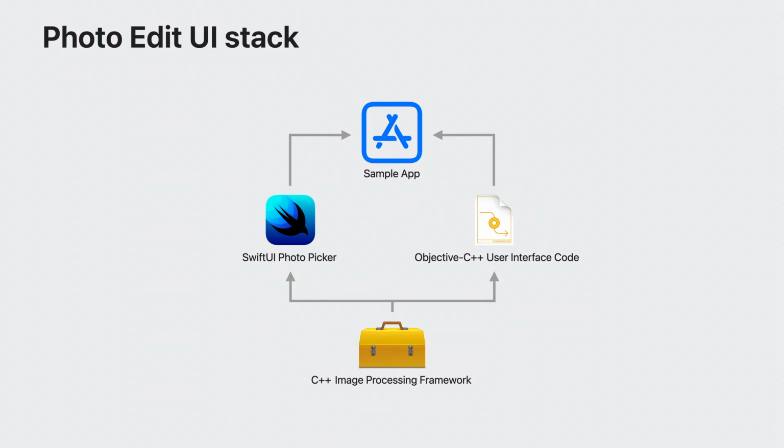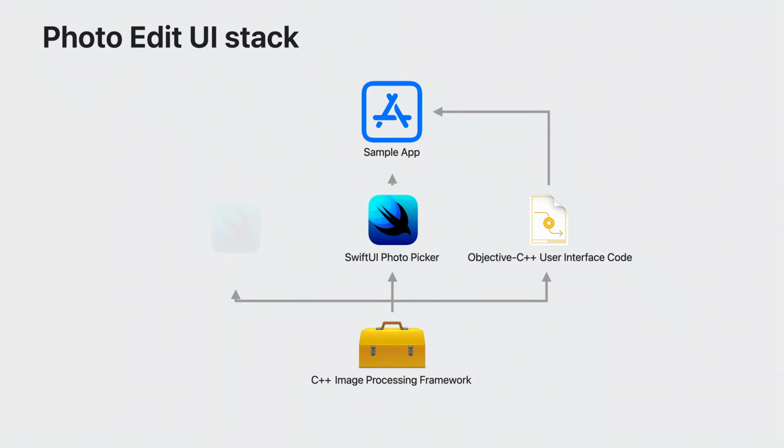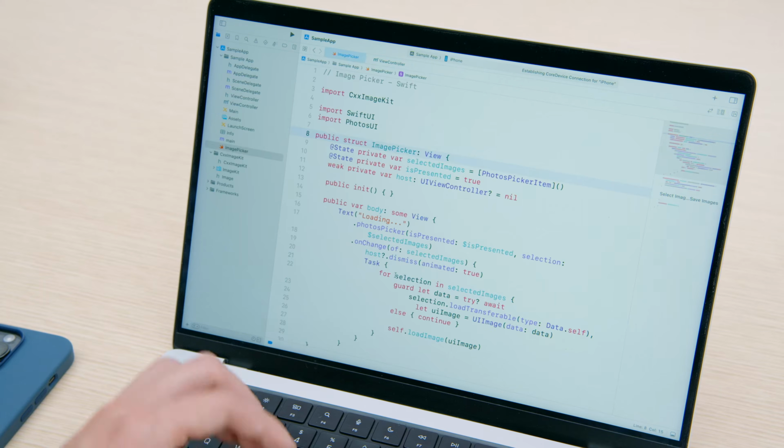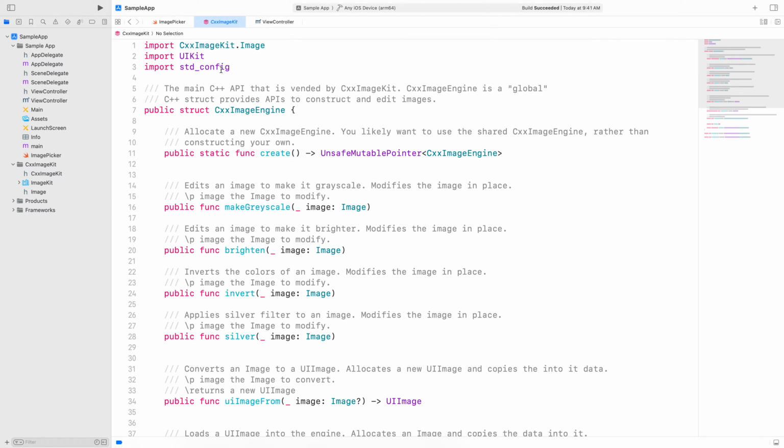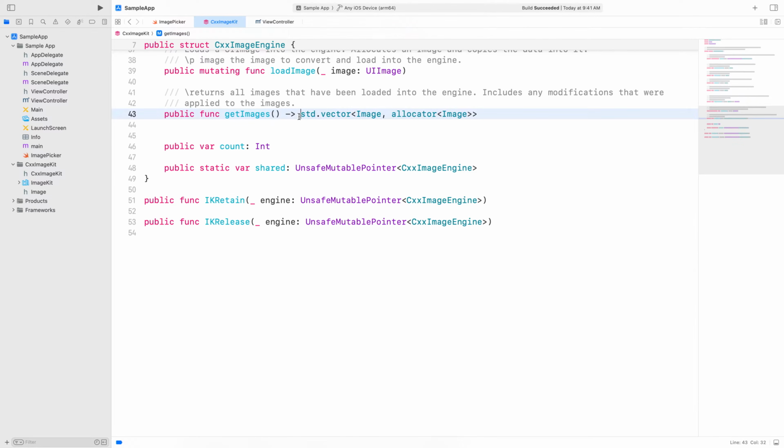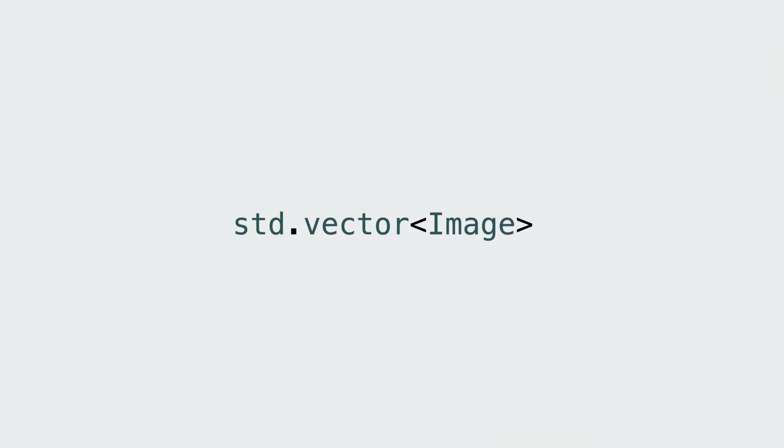Now that I have the photo picker completed, I also want to add a save button to save the edited photos back to my photo library. Jumping back to Swift, I can take another look at all the APIs I imported. First, I'll need to gather the photos that are to be saved, and I can do that using the getImages function. The getImages function returns a C++ vector. Before I call this method, let's understand the details of how vector operates in Swift.